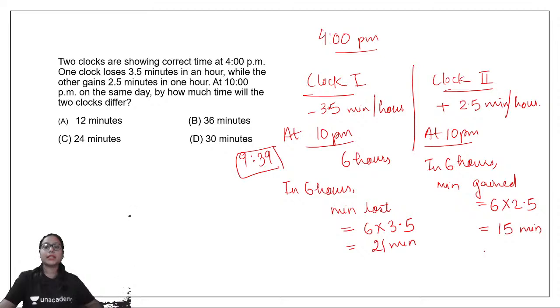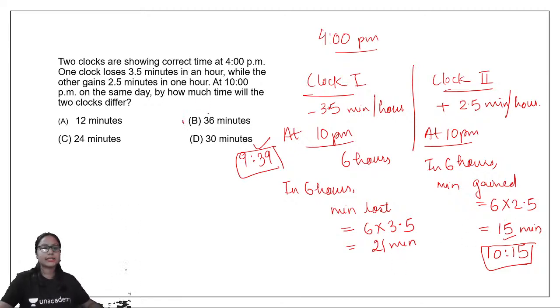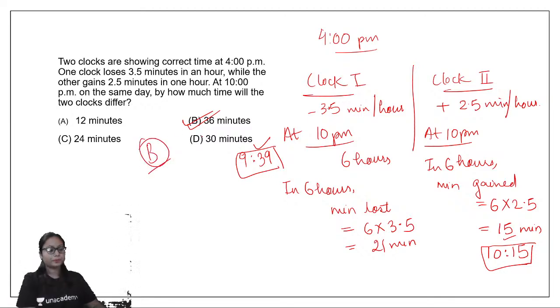So the incorrect time in this clock would be 10:15. Now we have to find the difference in time, which we can clearly see is 21 plus 15 minutes, which is 36 minutes. So the answer to this question is option B. I hope this is clear. Let's move towards the next question.